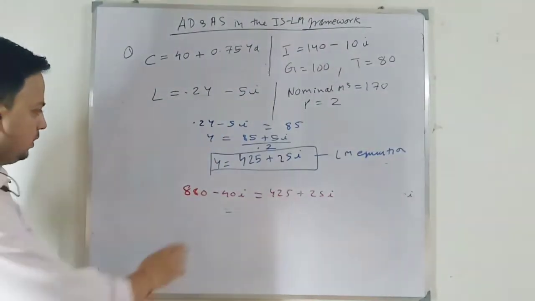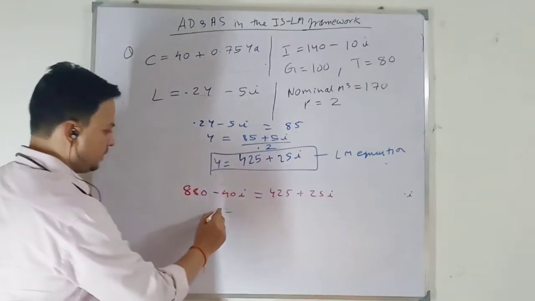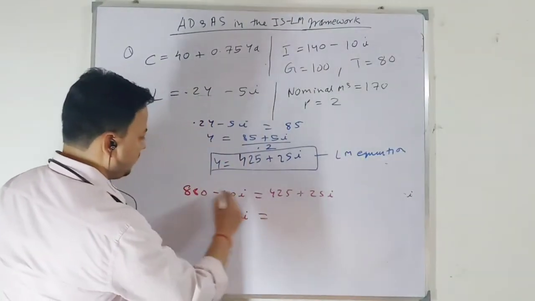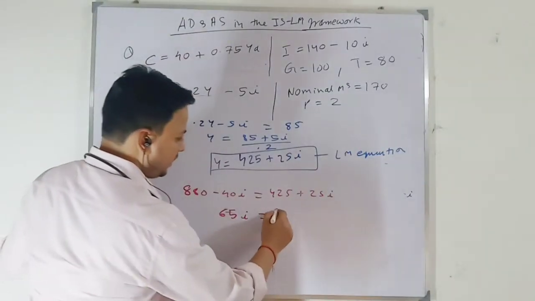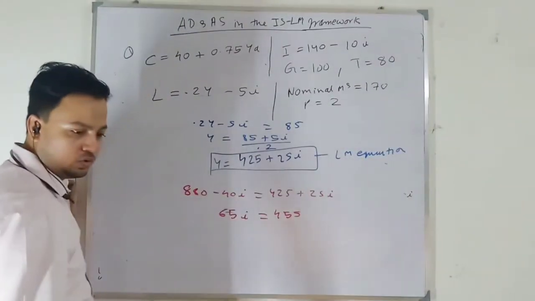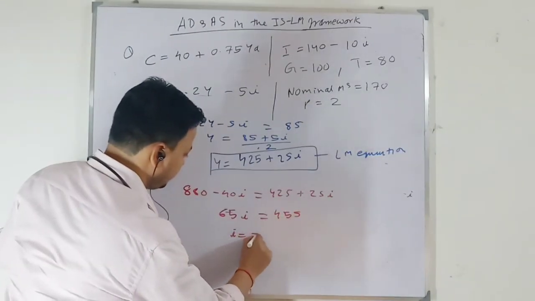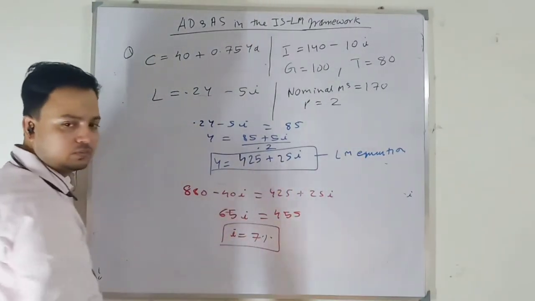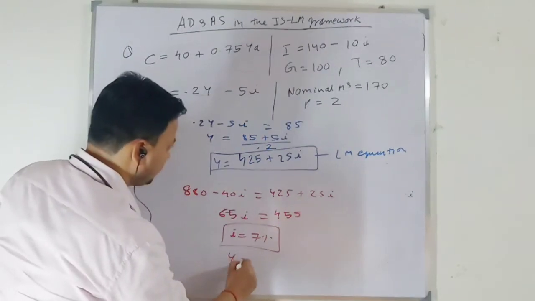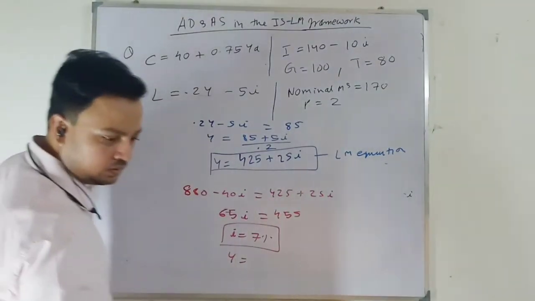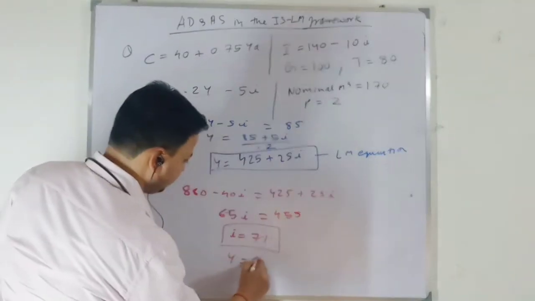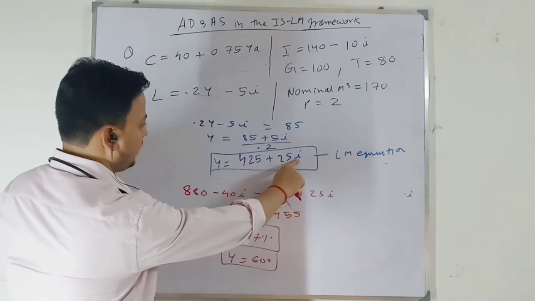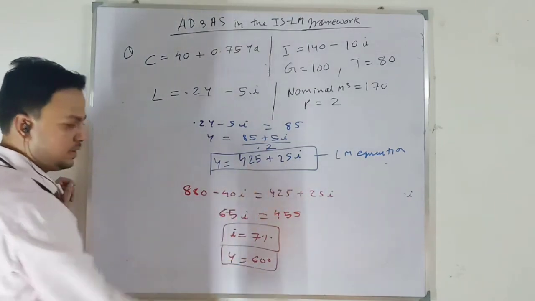Now take this side, it will be 65i, and here you will have 455. When you subtract 425 from 880, it will be 455. Okay, so you will get equilibrium rate of interest 7%. Write 7 here. Equilibrium output will be 600. 425, then you add 7 times 25 here, it will be 175 plus 425, it is 600.